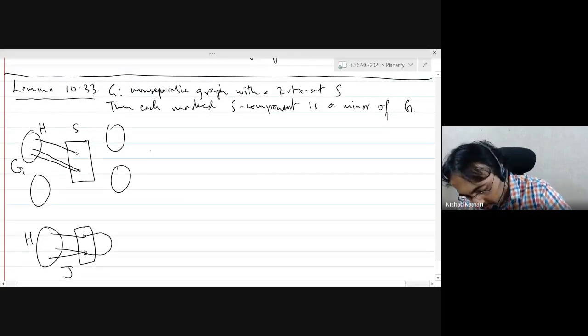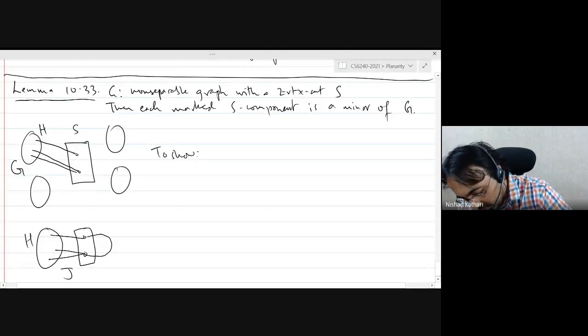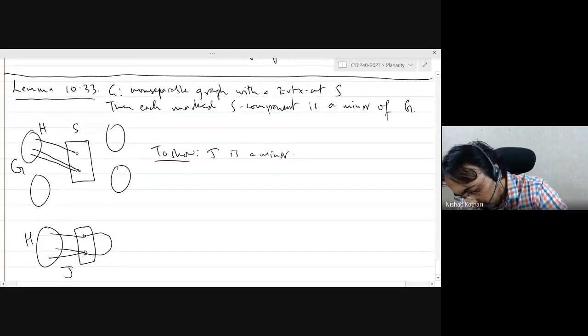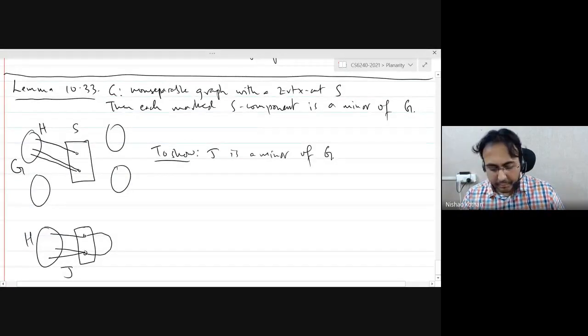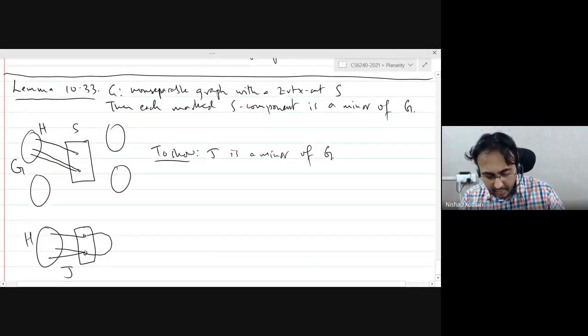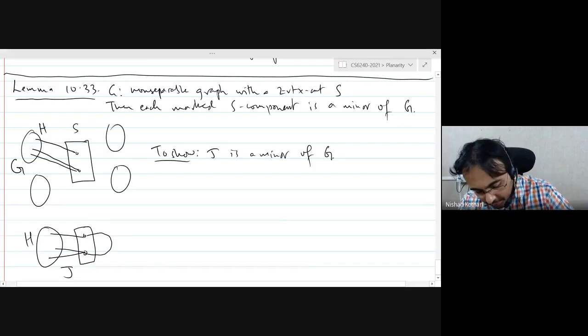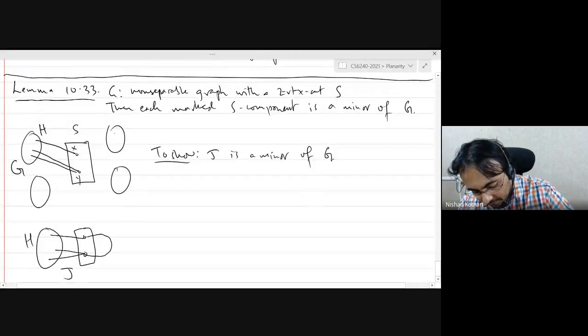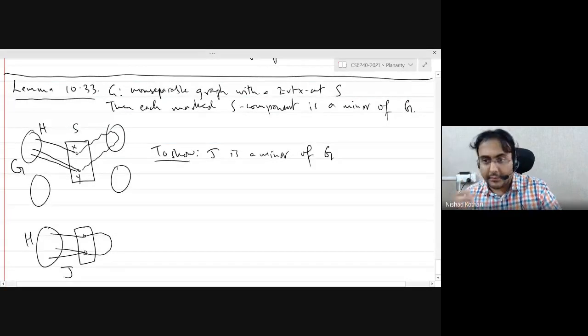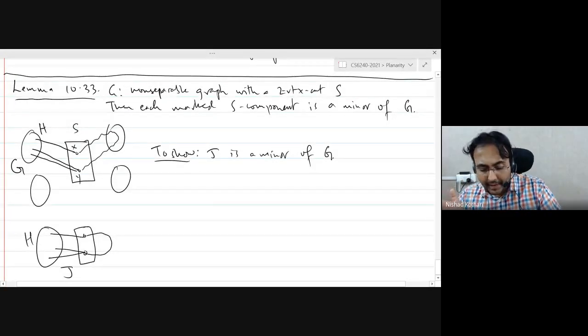So to show J is a minor of G, in fact, you can prove something stronger. I claim that you can find a subdivision of J in the graph G. Because what you would do is you would just find a path between these 2 vertices in one of these components. Because the original graph is non-separable, you can find a path.